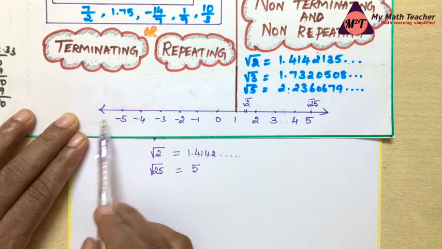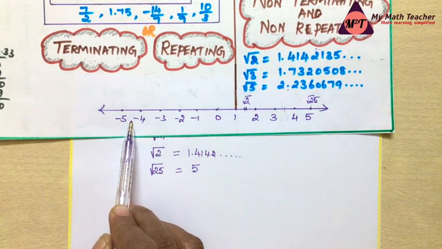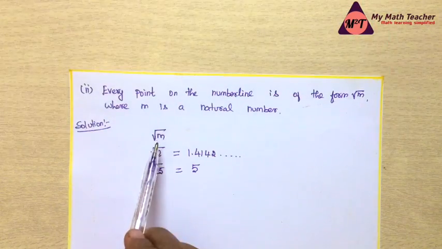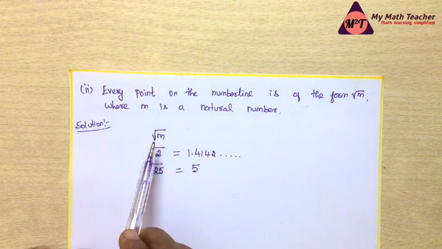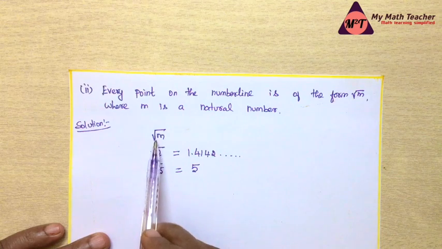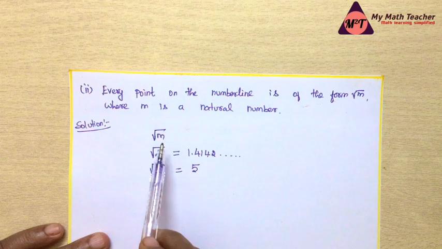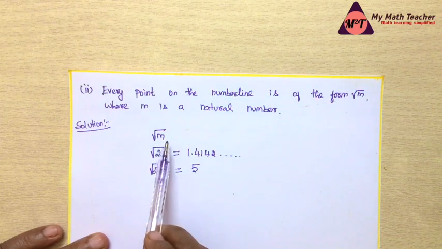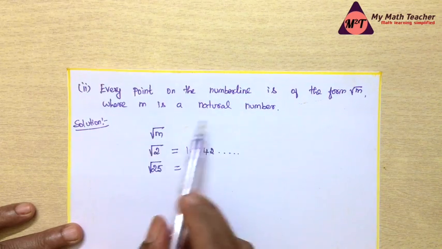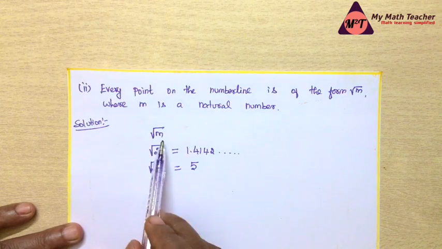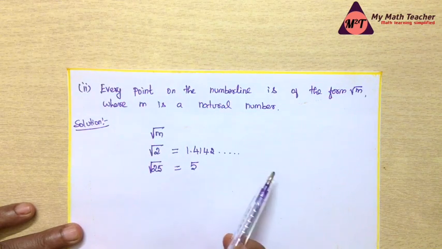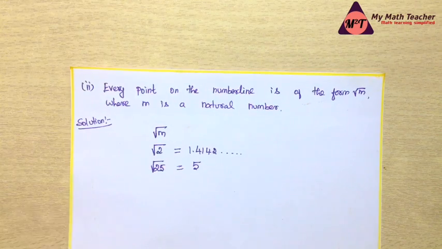Now what about the negative numbers? Is it possible to define negative numbers with the given form? No, definitely not, because we cannot express negative numbers as square roots. Negative numbers cannot be expressed as square roots of any natural number. So we can say that the given statement is false.